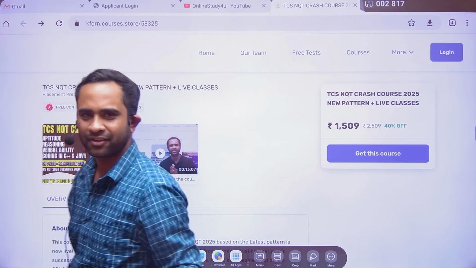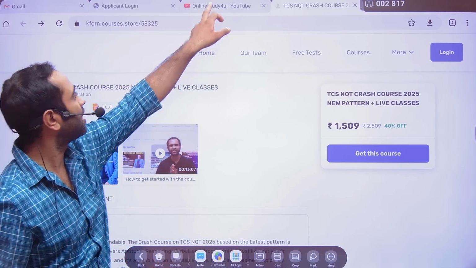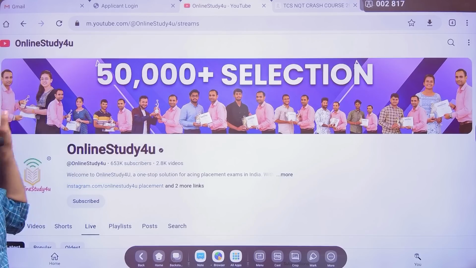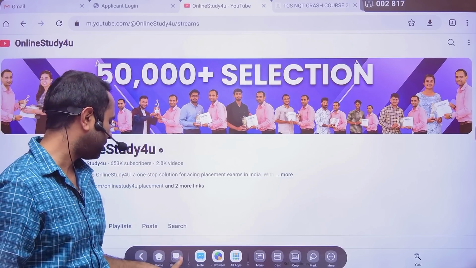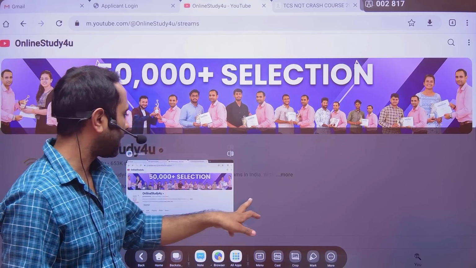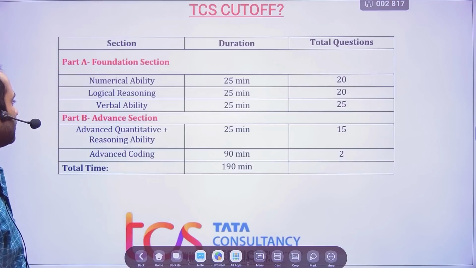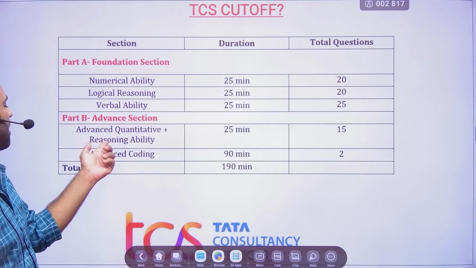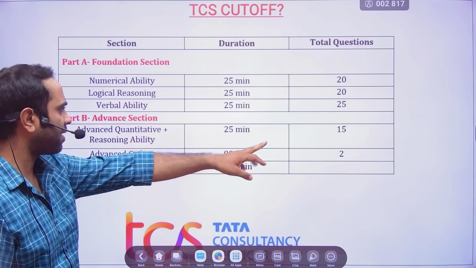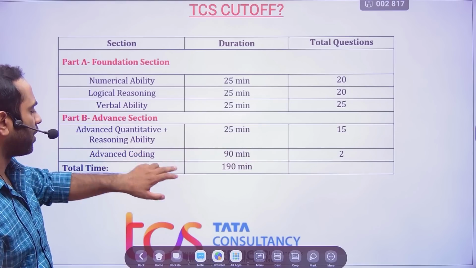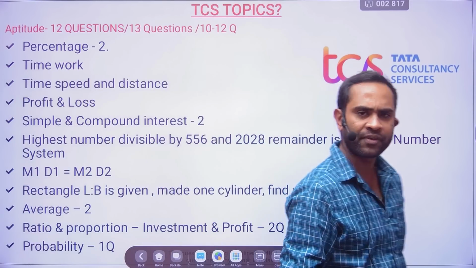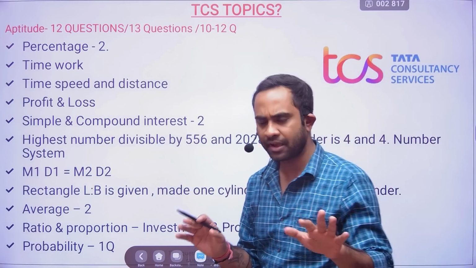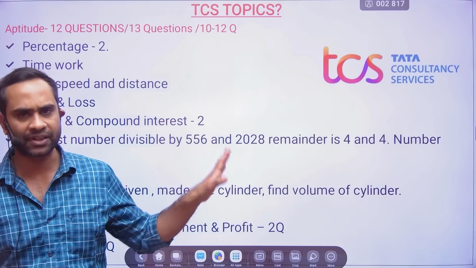The result does not come simply. You have to put effort into it. Result will not come simply and automatically. Okay, good. Advanced aptitude reasoning, 25 minutes, 15 questions. Advanced coding, there will be 90 minutes. Okay, fine. So friends, the exam level was easy to moderate. The exam was not very tough for the first shift.